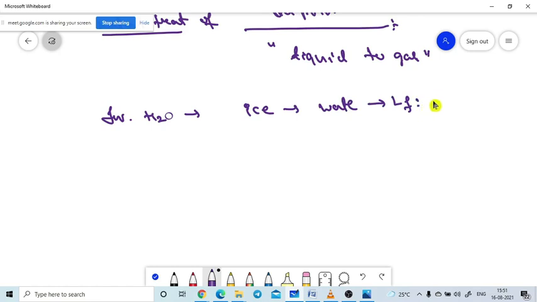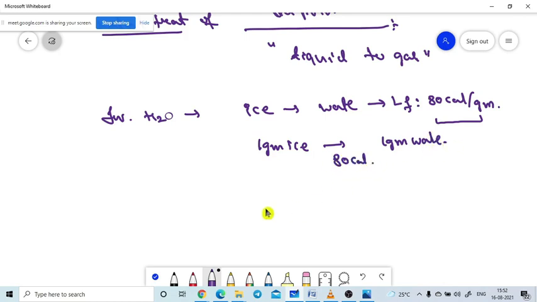That value is equal to 80 calorie per gram. What does this value mean? It means that to convert 1 gram of ice to 1 gram of water, 80 calorie amount of heat is required to melt 1 gram of ice to water.